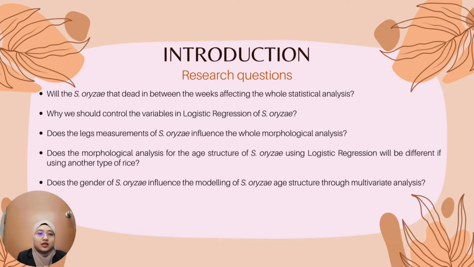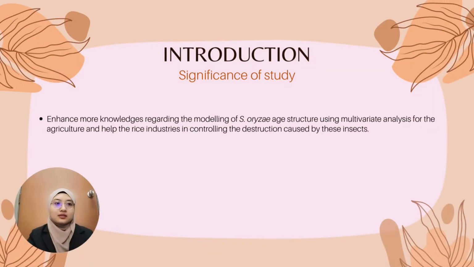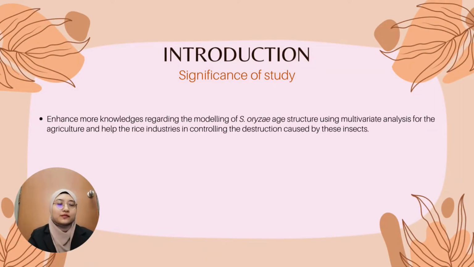As for the research questions, first, will the Cytopylus aureus detected in between the weeks affect the whole statistical analysis? Second, why should we control the variables in logistic regression of Cytopylus aureus? Third, does the least measurement of Cytopylus aureus influence the whole morphological analysis? Fourth, will the morphological analysis for the age structure of Cytopylus aureus using logistic regression be different if using another type of rice? And last, does the gender of Cytopylus aureus influence the modeling of Cytopylus aureus age structure through multivariate analysis? This research can enhance knowledge regarding the modeling of Cytopylus aureus age structure using multivariate analysis for agriculture and help the rice industry in controlling the destruction caused by these insects.